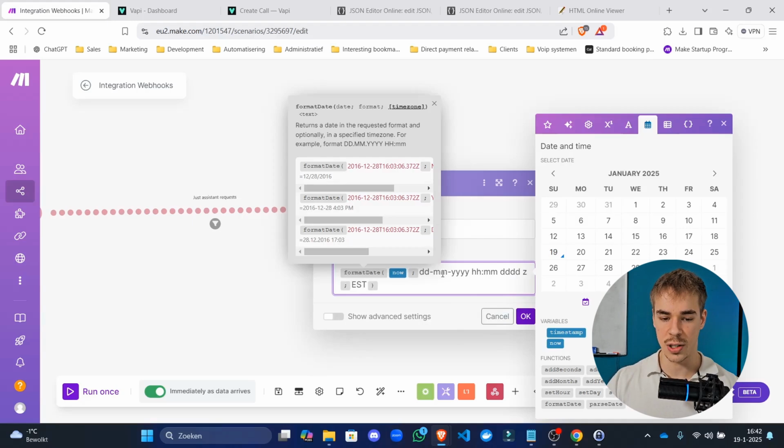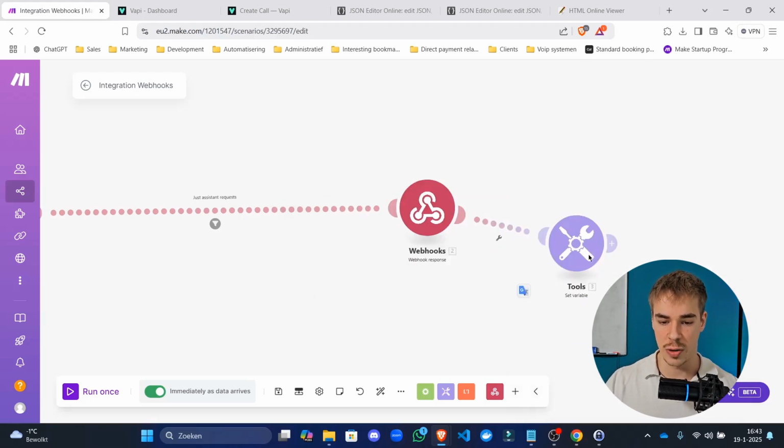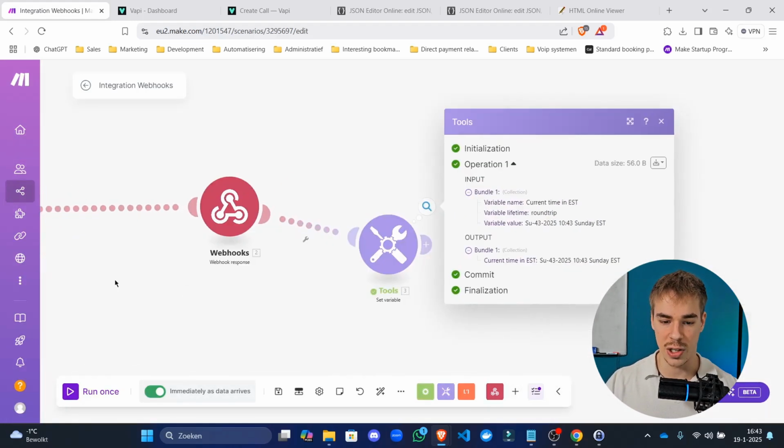So what this does, it gives the current time in days, months, years, then hours, then minutes, then the full day, so Friday, or so the full weekday written out, and then also the time zone. And the time zone is going to be in EST. I'll probably do a video on this in the future so you can actually understand how this works.